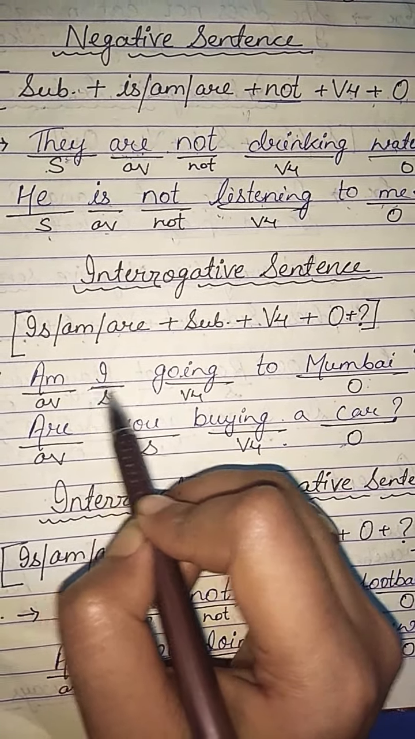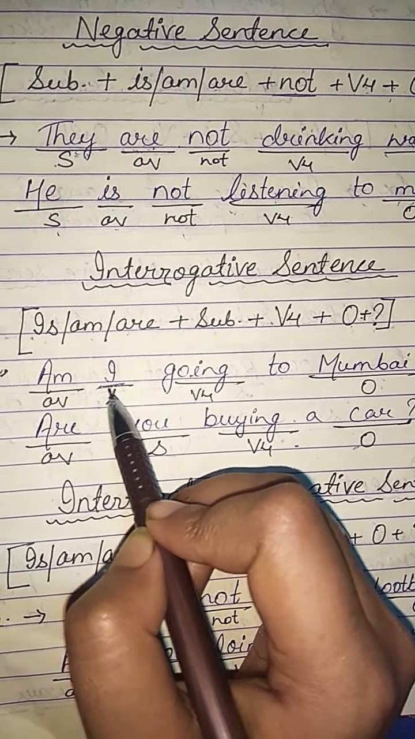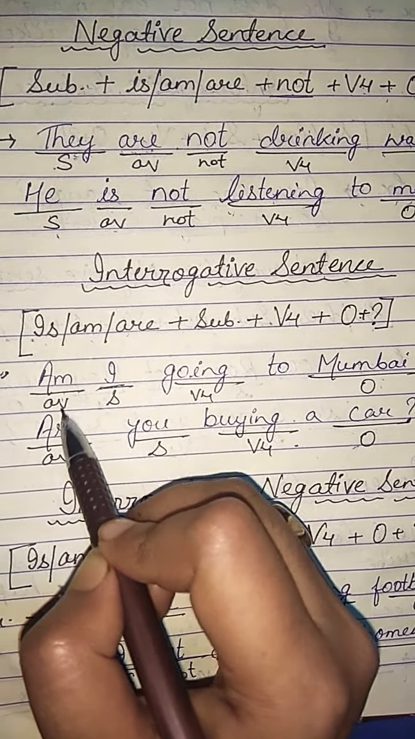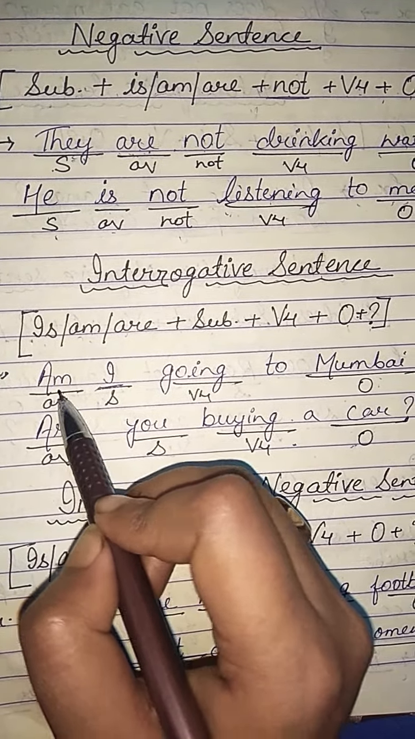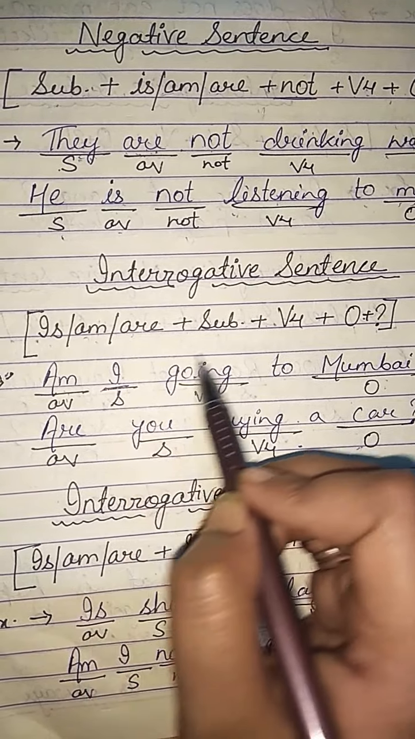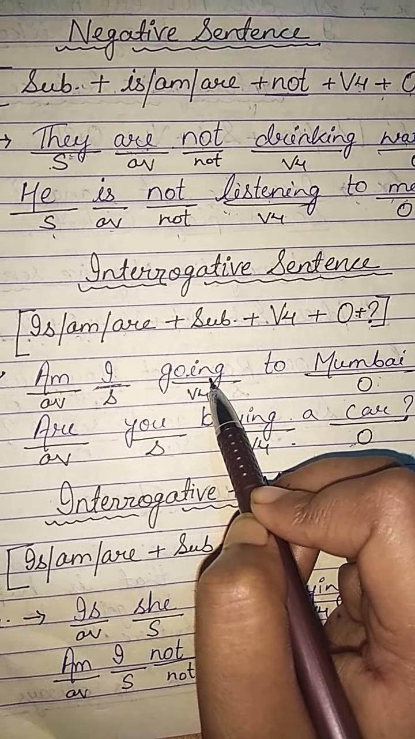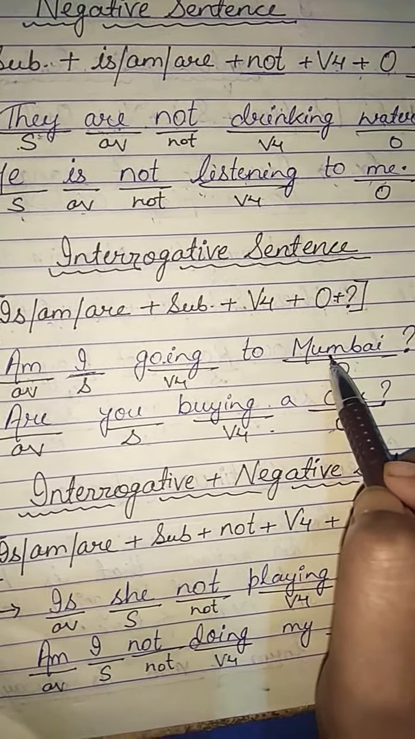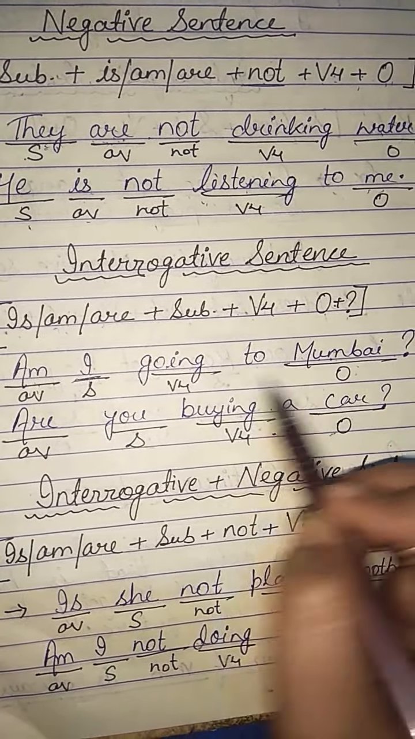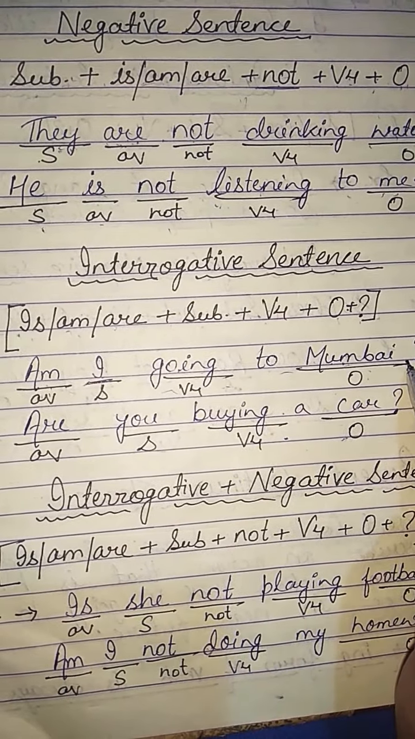So is am are according to subject. I is here, so we use am. Am is auxiliary verb. I is subject. Fourth form of verb is going, and to Mumbai is object, and last question mark. So am I going to Mumbai?